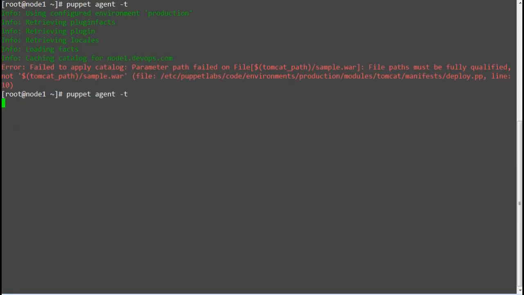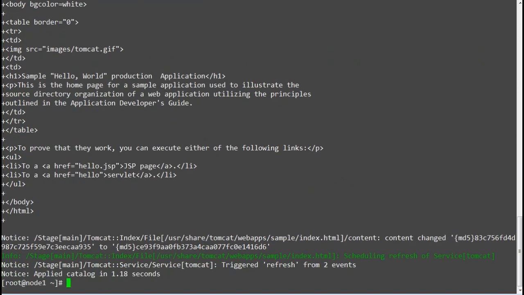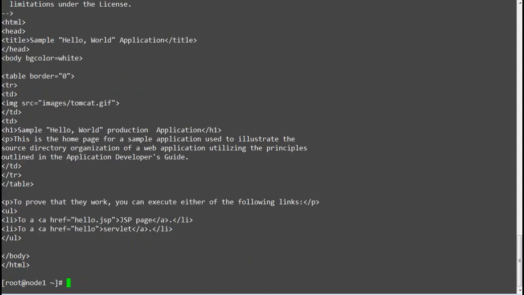This time the Puppet run should be successful and Tomcat must be applied successfully. Verify the changes: the sample folder should have been created in the /usr/share/tomcat/webapps directory and it must have the modified index.html file.